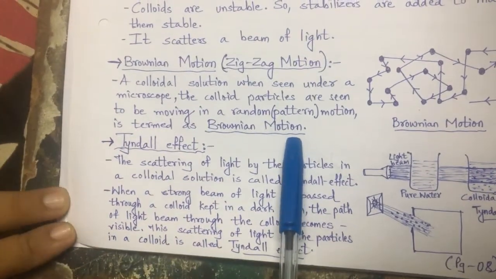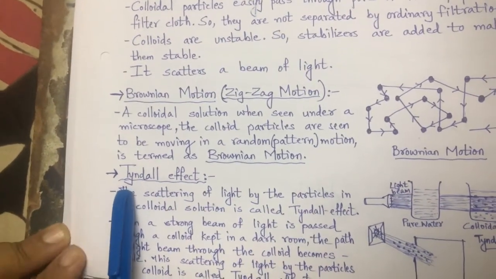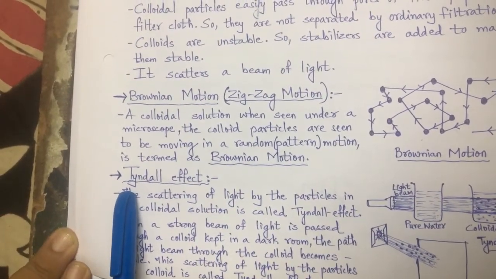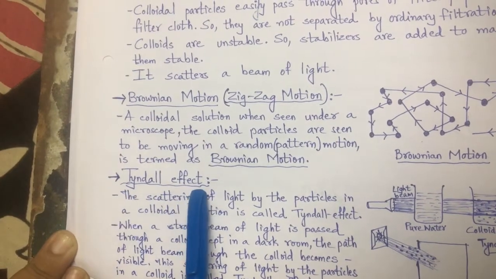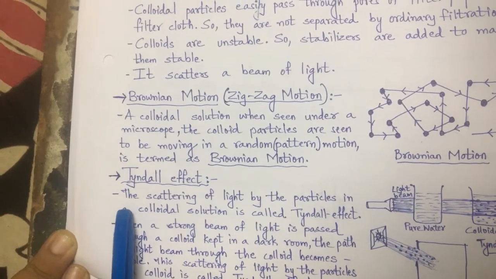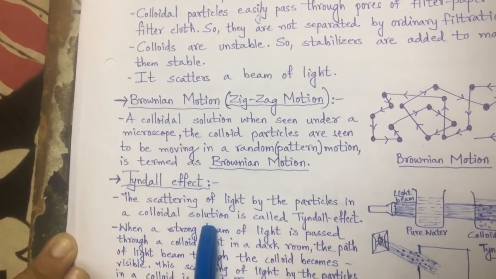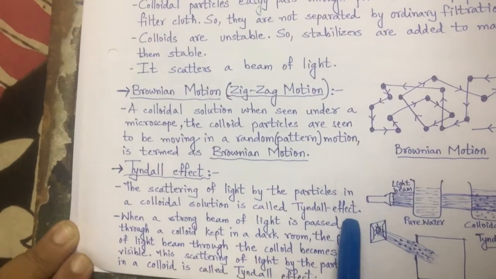And one more study was by Tyndall, and in his remembrance the Tyndall effect was named. What is the Tyndall effect? The scattering of light by the particles in a colloidal solution is called the Tyndall effect.